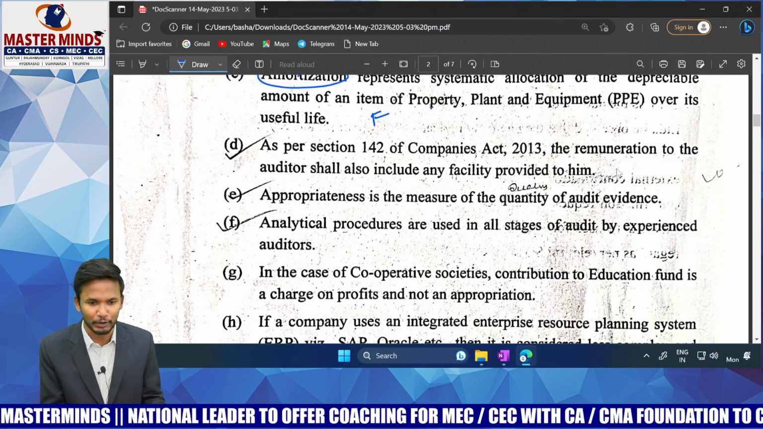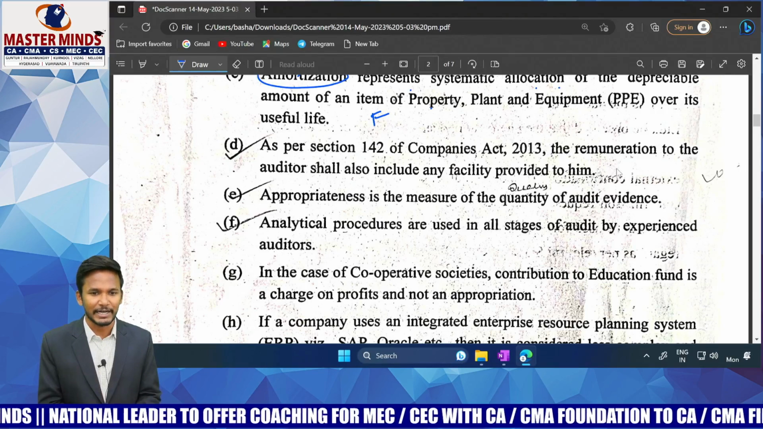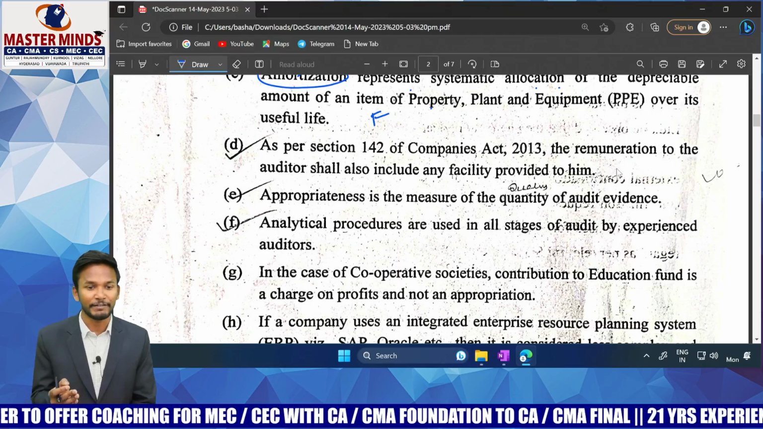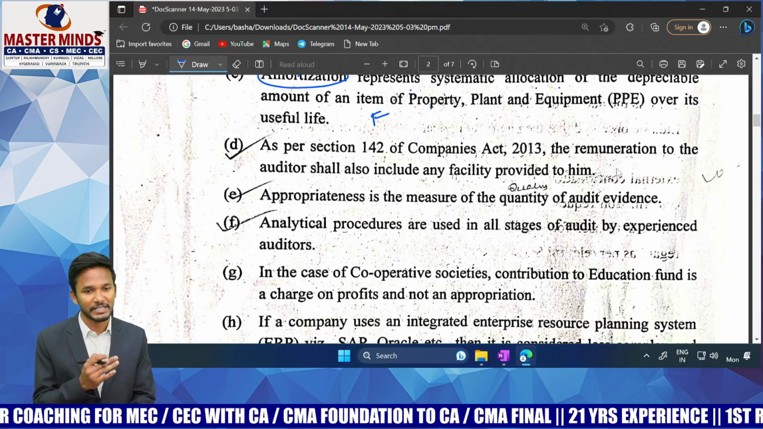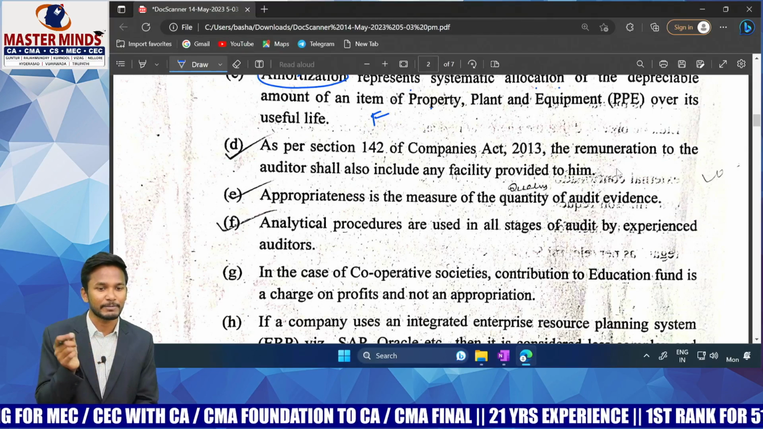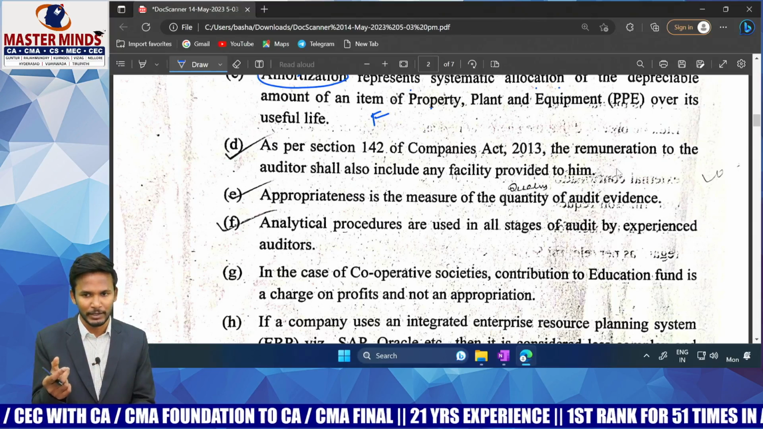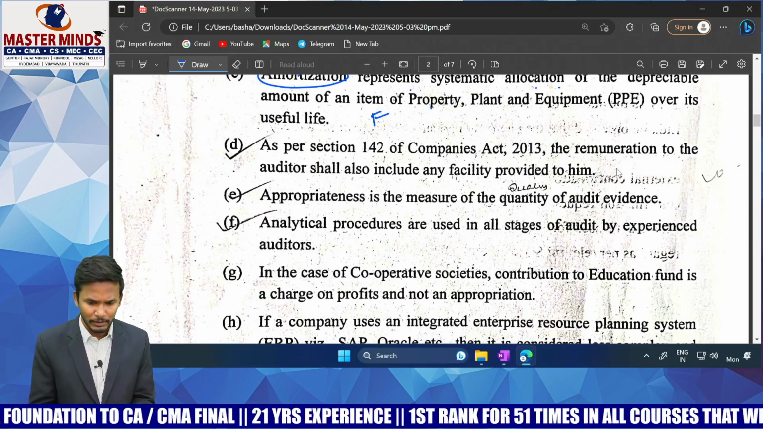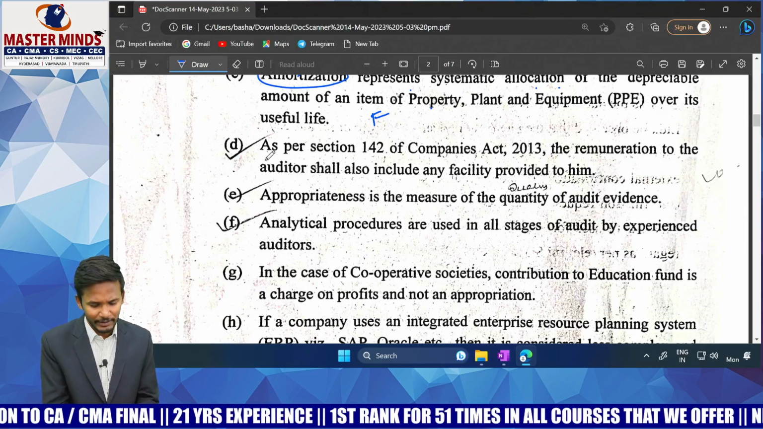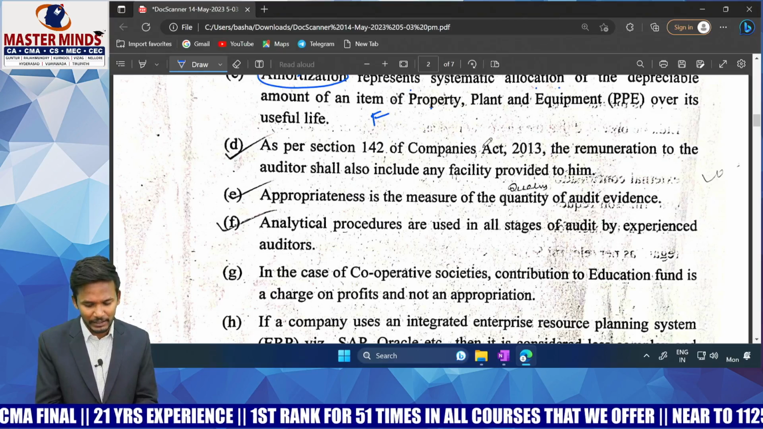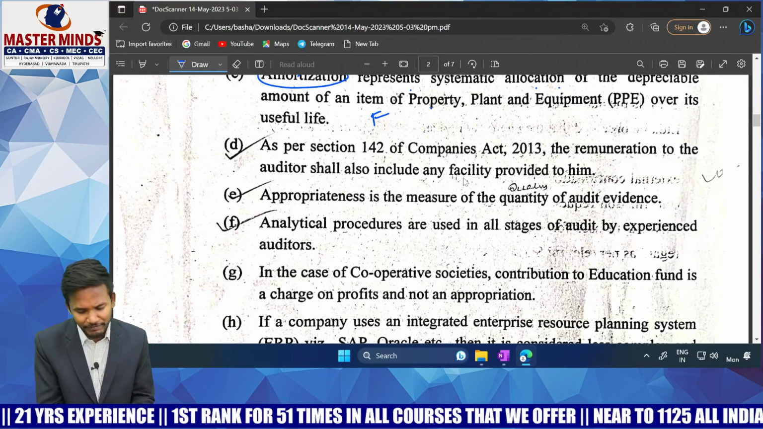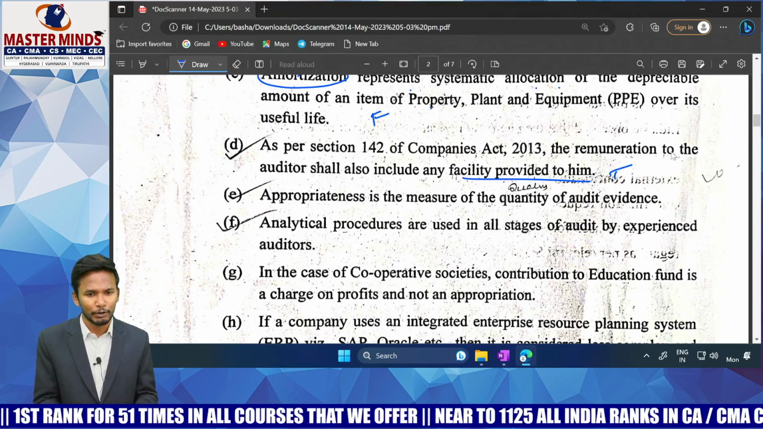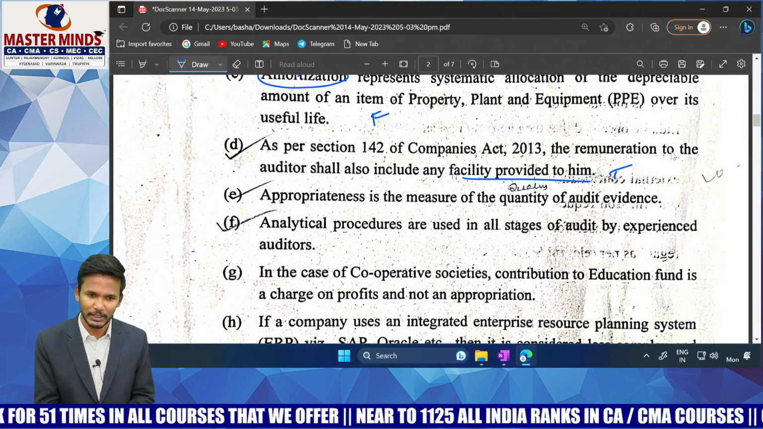As per section 142 of the Companies Act, the remuneration to the auditor shall also include any facility provided to him. If you remember, section 142 talks about auditor's remuneration: along with the audit fee payable to him, any kind of facility extended to him, and any kind of expenditure incurred by the auditor in relation to the audit and reimbursed by the company will also be called auditor's remuneration. So the statement is absolutely true. What you will write is the entire section which I told you now. Correct? Next.